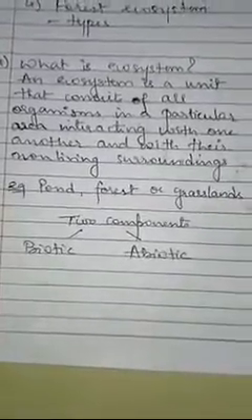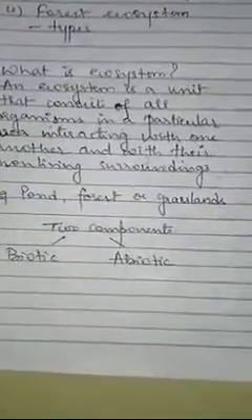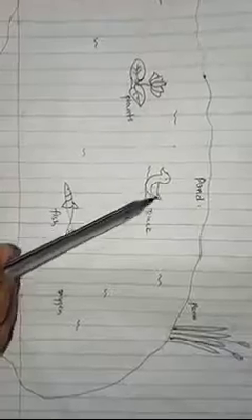Now when you consider the pond ecosystem, as I will show you in this diagram, see here, this is the pond ecosystem. The biotic components in the pond ecosystem are the plants. You can see the duck to be present, the fish to be present. These will be forming the biotic components of the pond ecosystem.